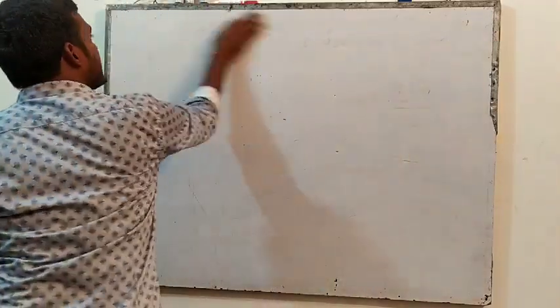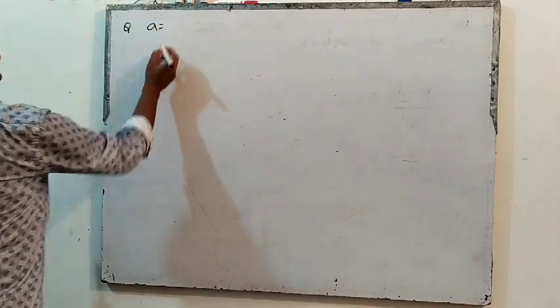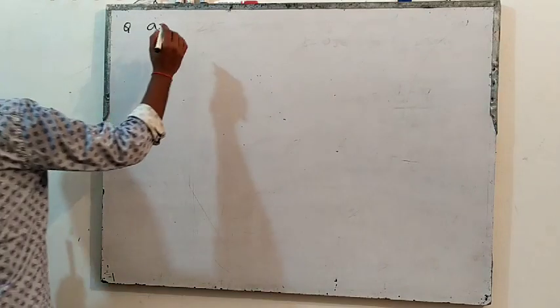Okay, that's the next question. Acceleration is equal to t plus 3.